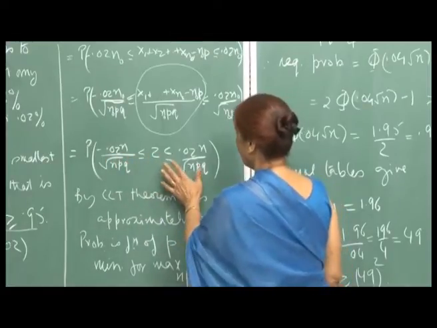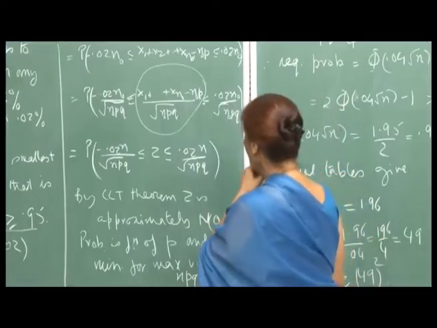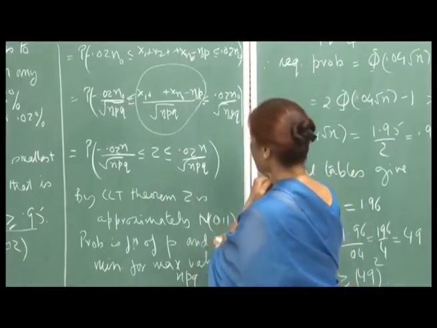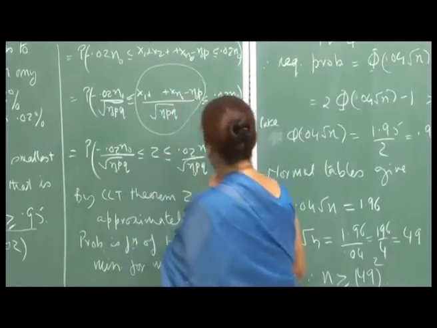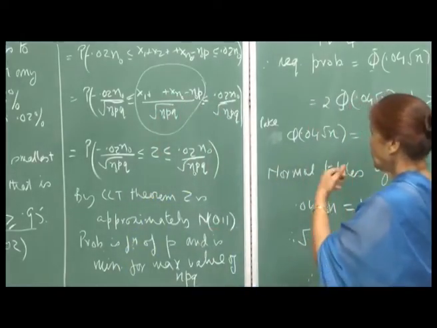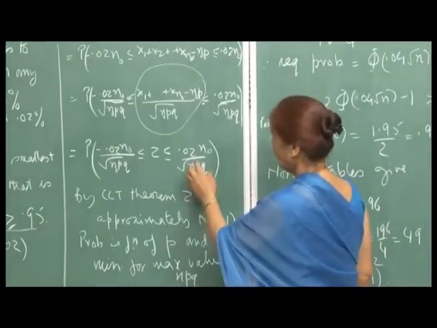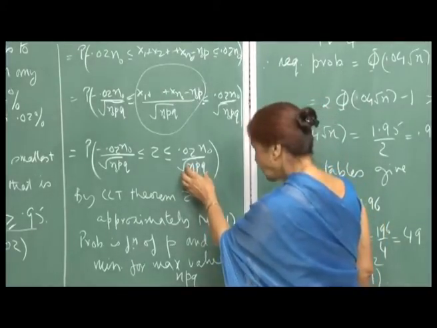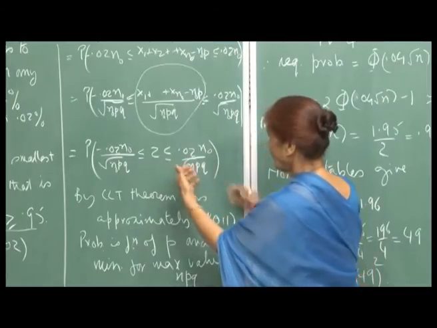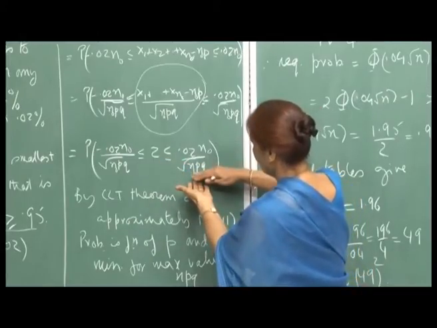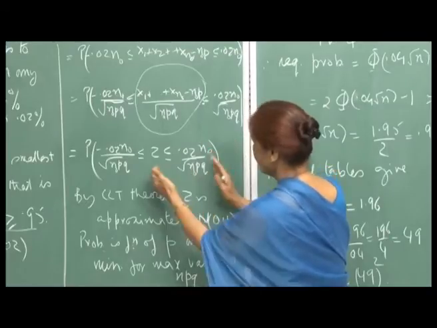Now, the thing is that here again you have n naught. So, the whole idea is that if I put the maximum value of n naught p q here, because it is the denominator, then this will be the smallest.